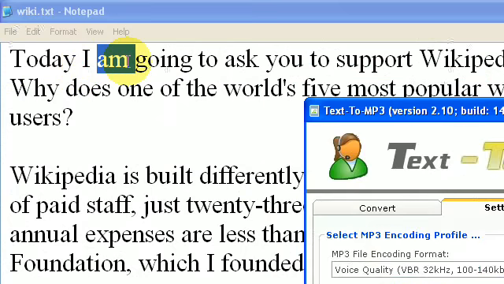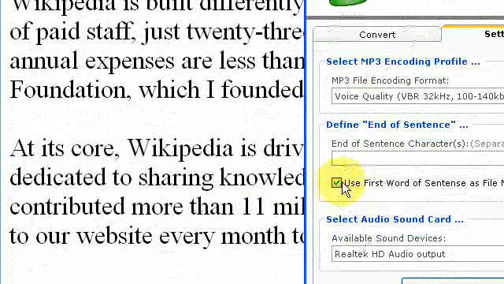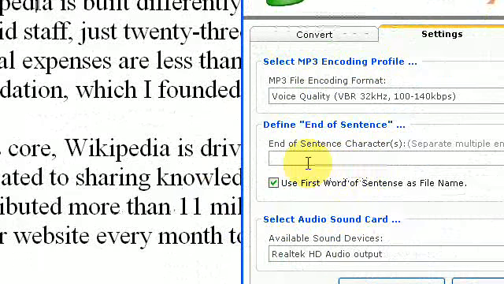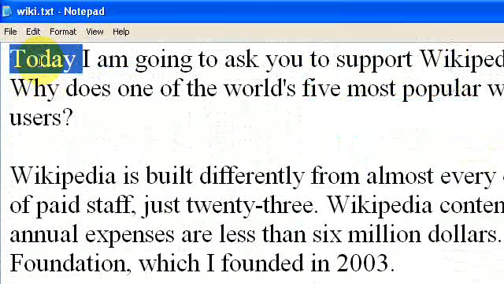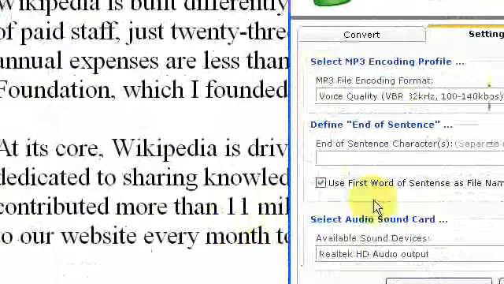And the naming convention: if you click on use first word as sentence as file name, and you leave it blank, it'll actually name the file today. So the file name will be today.mp3, and if you open up and play the file as an MP3, it'll just say today. So that's kind of a neat feature.